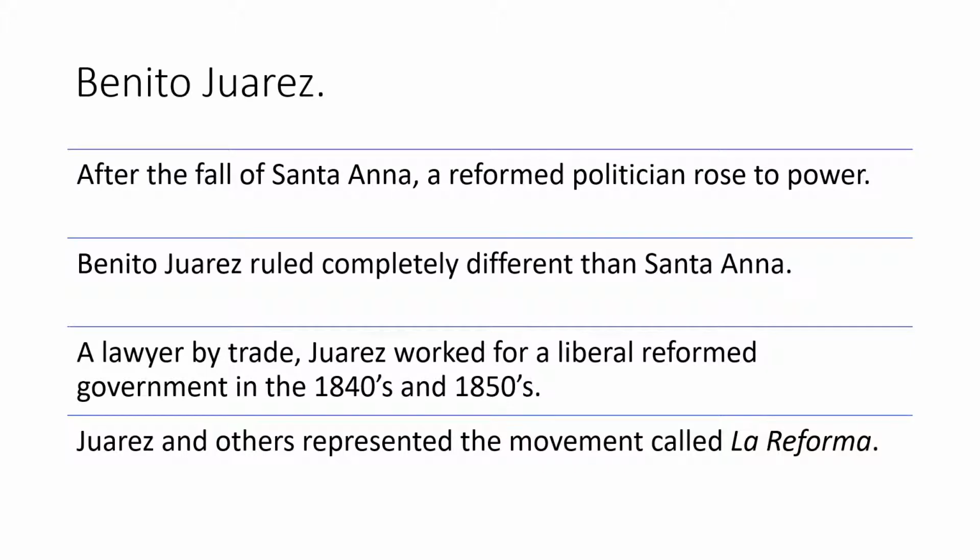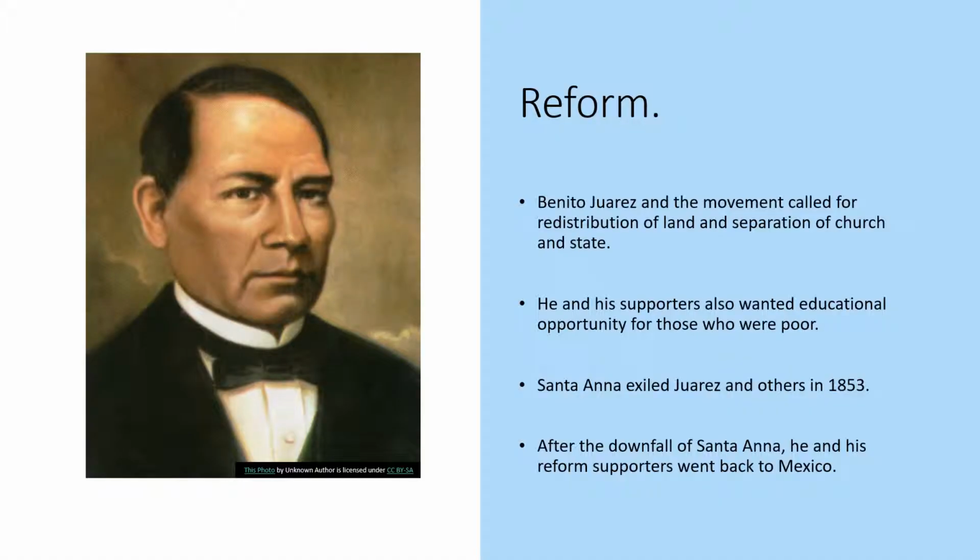Now, Benito Juarez. After the fall of Santa Anna, a reformed politician rose to power. Now, Benito Juarez is going to rule completely different than Santa Anna. He was a lawyer by trade, and he worked for a liberal reformed government in the 1840s and the 1850s. And Juarez is going to represent a movement known as La Reforma. So reform.